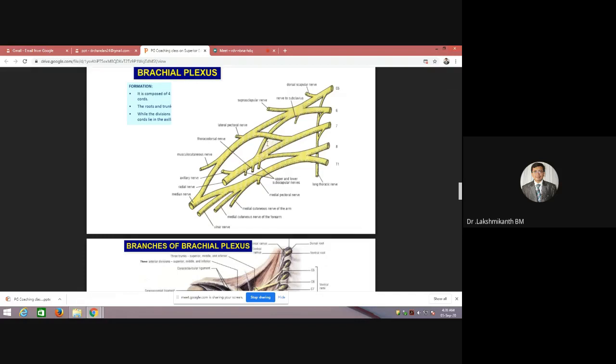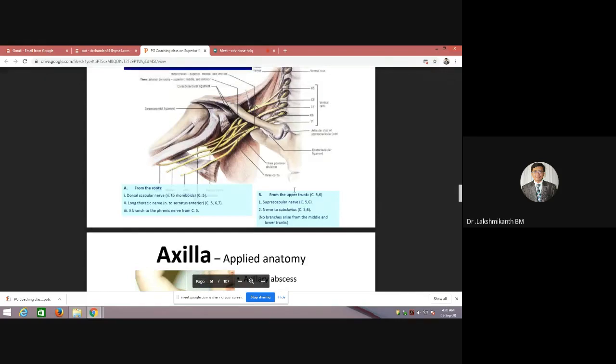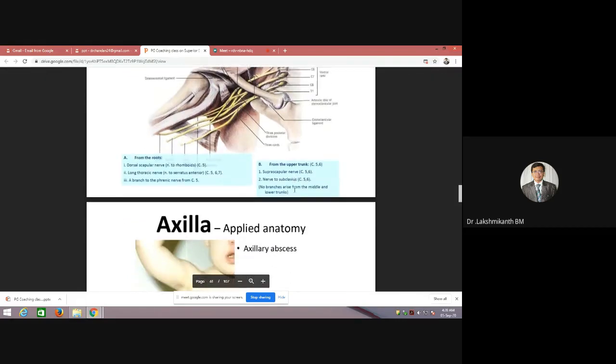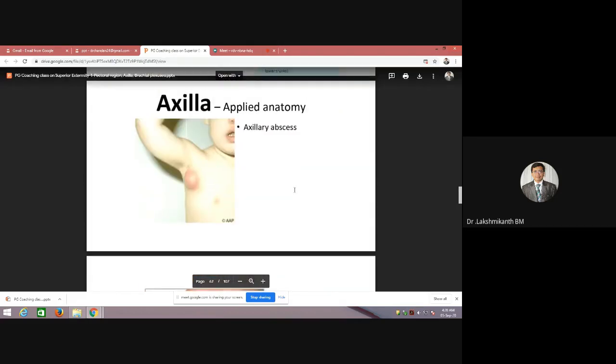So what can be the root values? C5 to T1, complete. Yeah, C5 to T1. Okay, very nice. So this is how we can remember the root values. We'll discuss everything in detail when we come to that part. So now, axillary abscess: when you want to drain it, where do you put the incision?